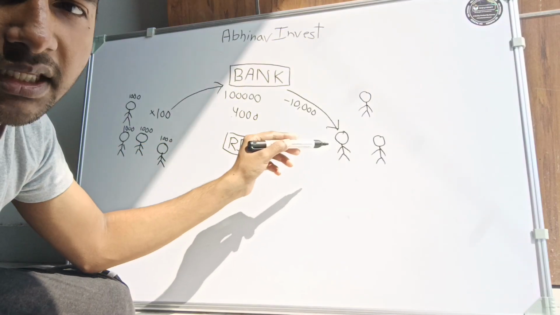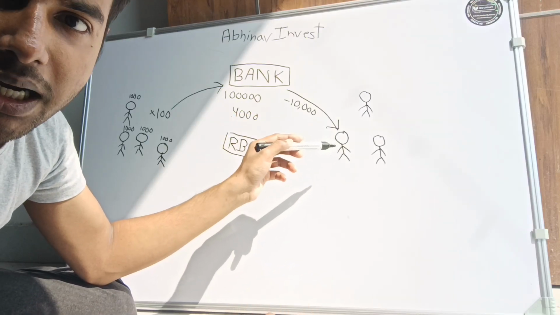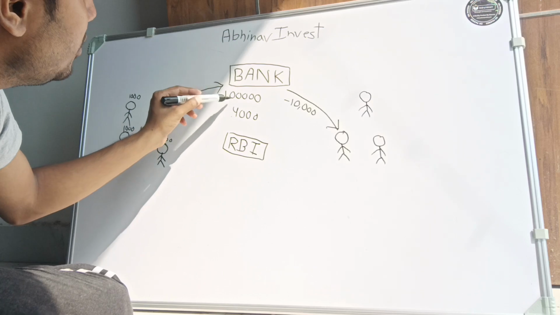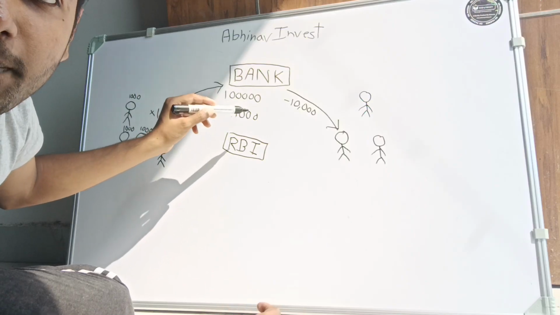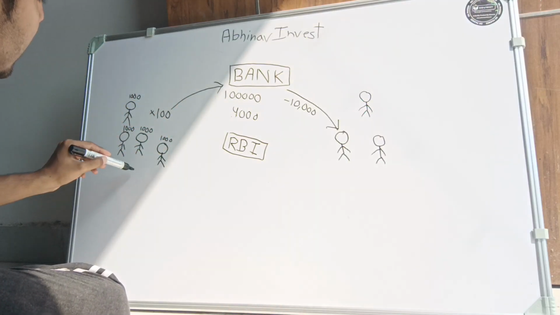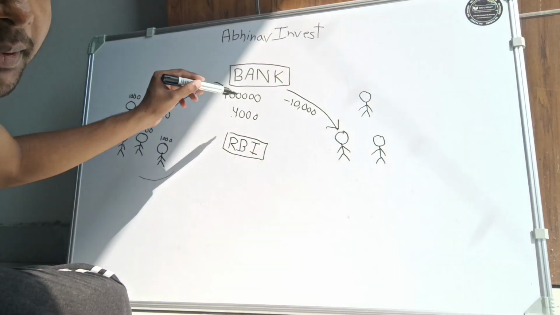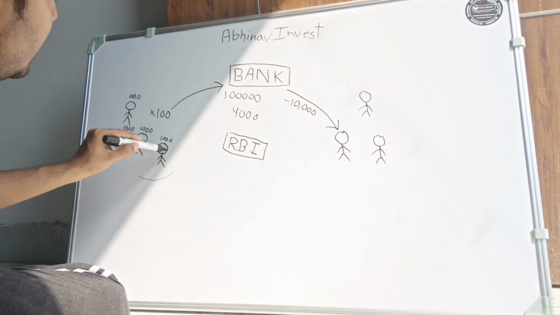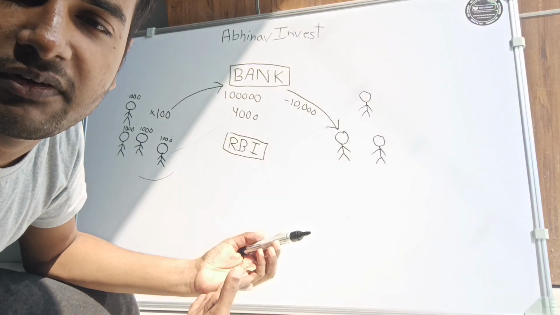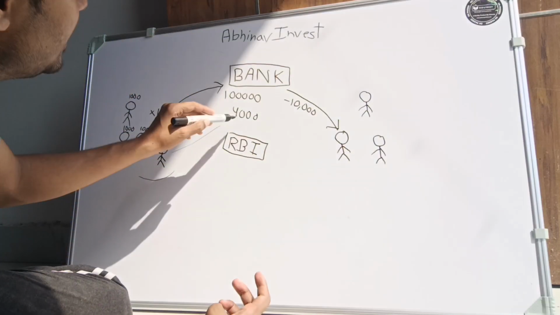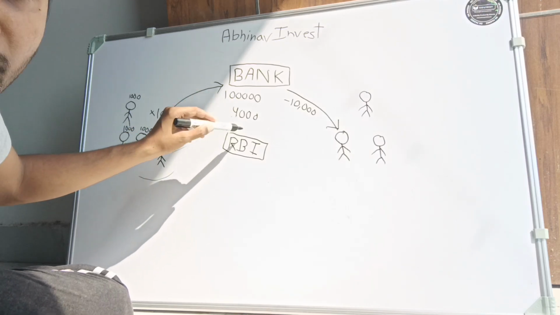When the bank lends the money to the farmer and the 10,000 is given to the farmer digitally in his account, the bank will not show 90,000 or something like that. No, this 1 lakh will remain exactly the same, because the bank works on trust. The bank needs the trust of these people, that whenever they need their money, they can take their money back. That is how the banking system works. It works on trust, that if any of these people needs their money, they are allowed to take it, and it will be given from this 4,000.